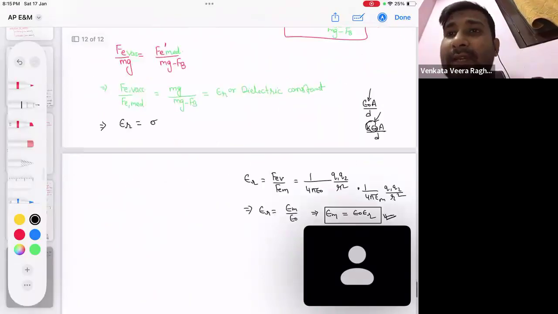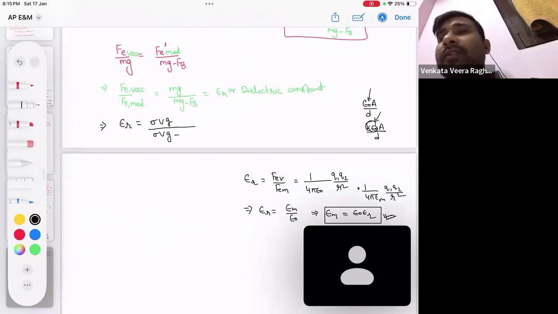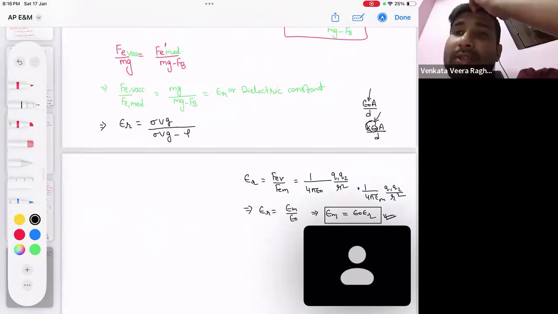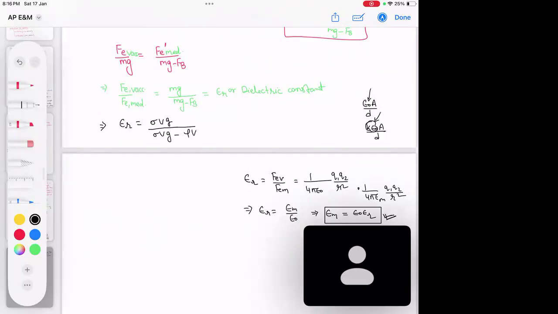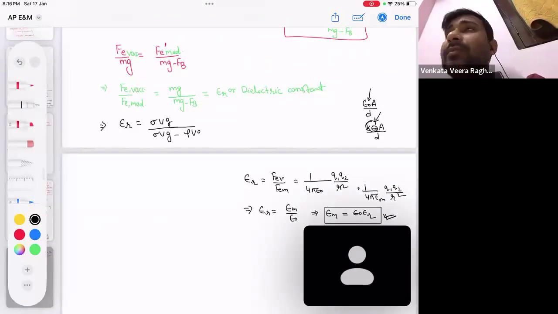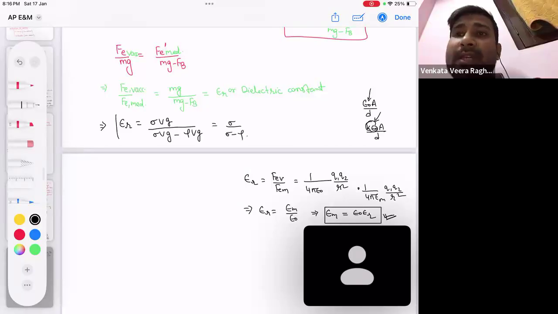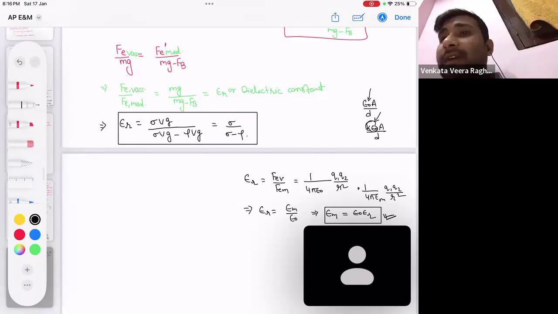So mg is sigma into volume of object into g, that is sigma V g. And the buoyancy force is the density of liquid into the submerged volume into g, and since the object is completely submerged, the object volume is the submerged volume, so rho V g. So our relative permittivity comes out as sigma divided by sigma minus rho.